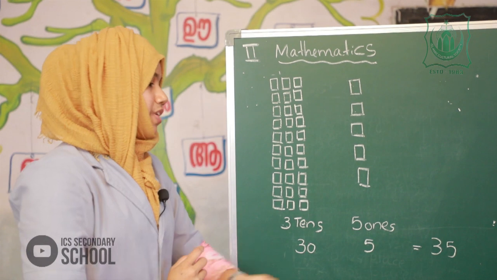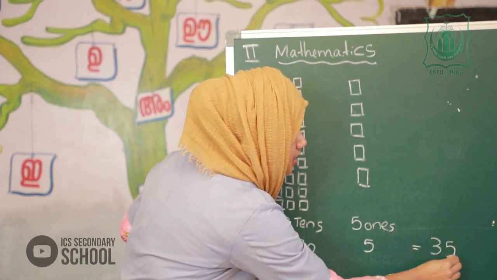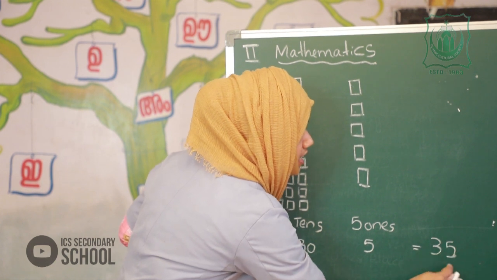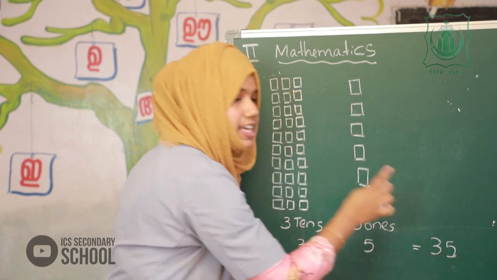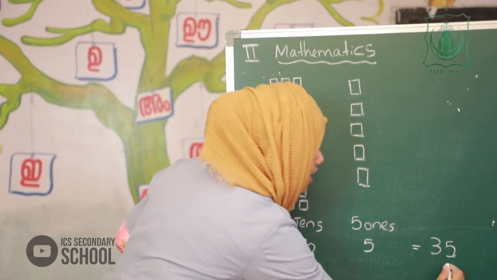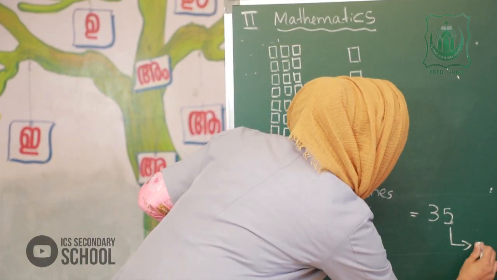Now, we have to write the place value. So, this is ones place and this is tens place. Okay. 5 in which place? Yes, ones.